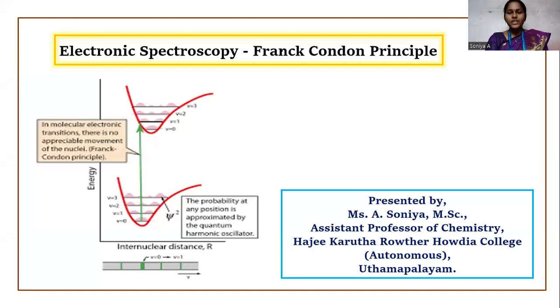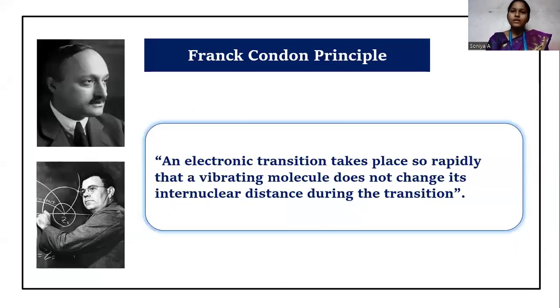During an electronic transition, vibrational transition also occurs. Not all the transitions are equally intense and equally probable. The intensities of spectral lines in a vibrational electronic spectra are explained by the Franck-Condon principle. The Franck-Condon principle was proposed by James Franck and Edward Condon in the year 1926.